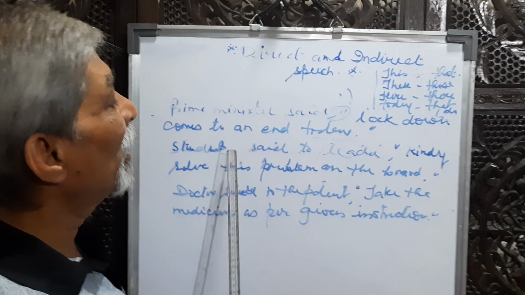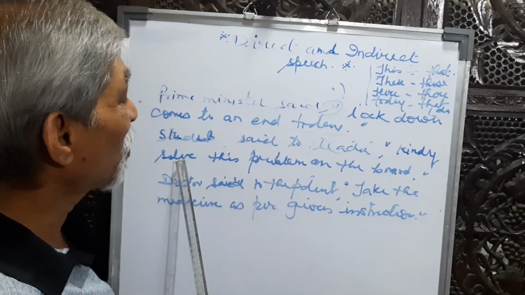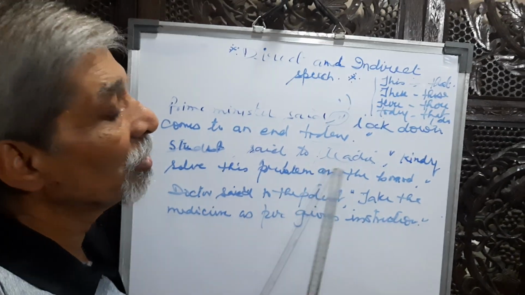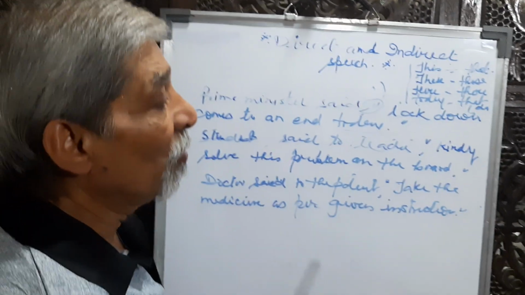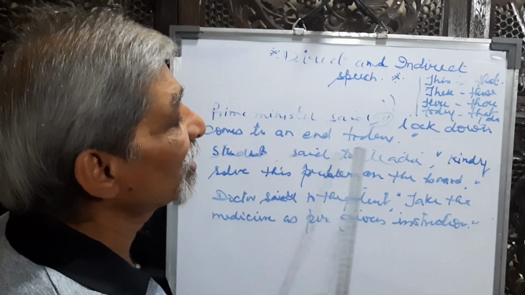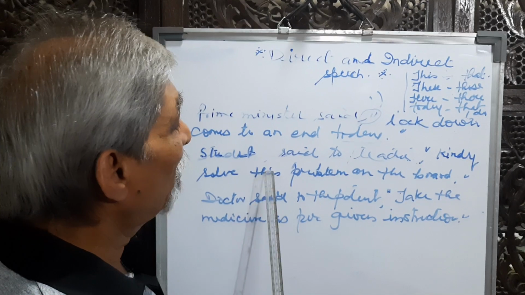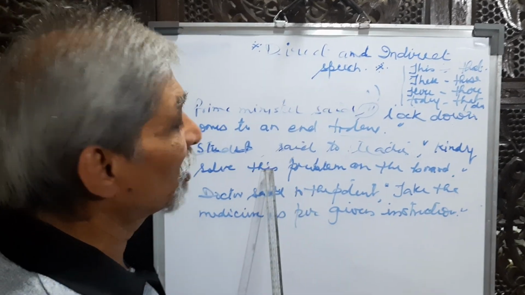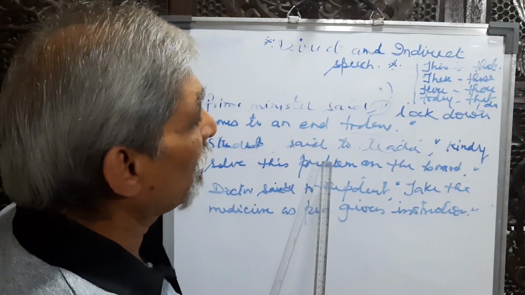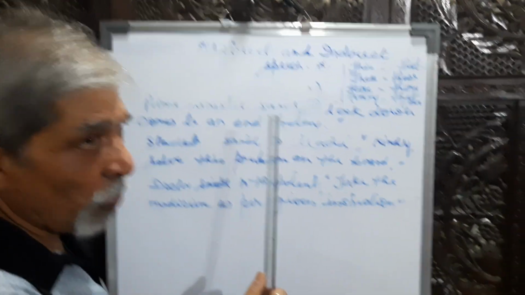So a student requested the teacher to solve that problem on the board. That's the answer. This converts into that problem on the board. So it was one example.